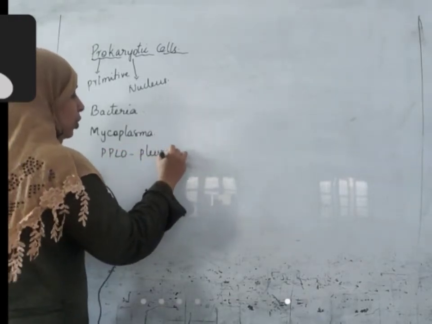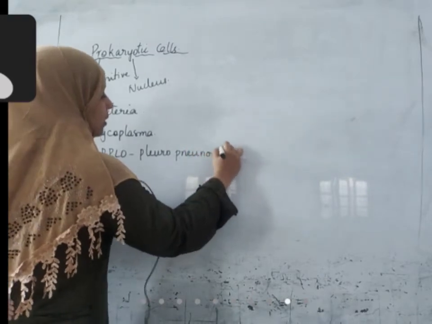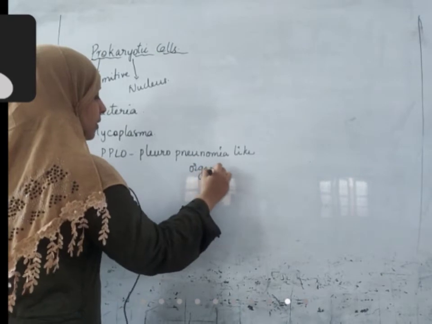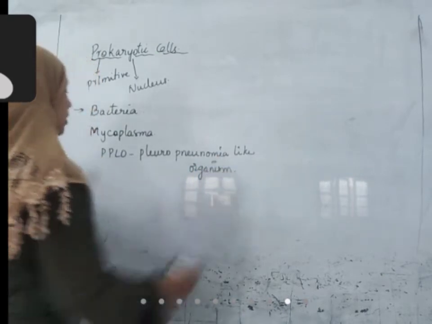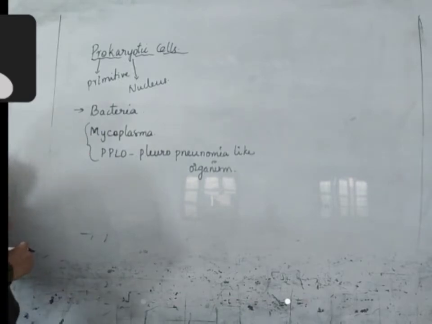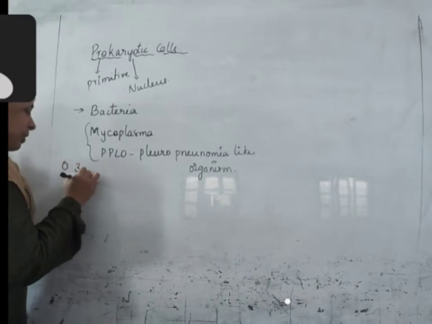PPLO stands for pleuropneumonia-like organism. These two organisms are almost similar. Their length is 0.3 micrometer.